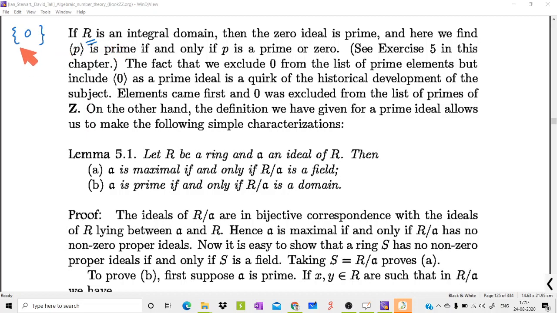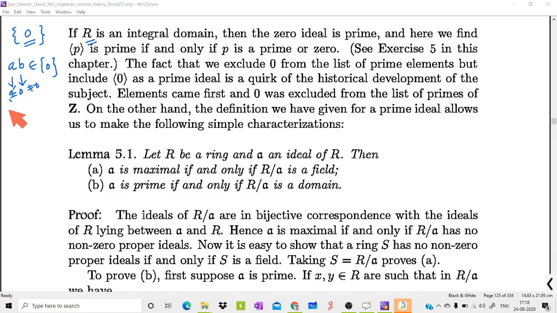So this ideal contains only one element, so you can never get AB belongs to this by choosing two non-zero elements. Okay, so this is non-zero and this is non-zero. Okay, that means we can consider any integral domain. In any integral domain, zero ideal is always a prime ideal.